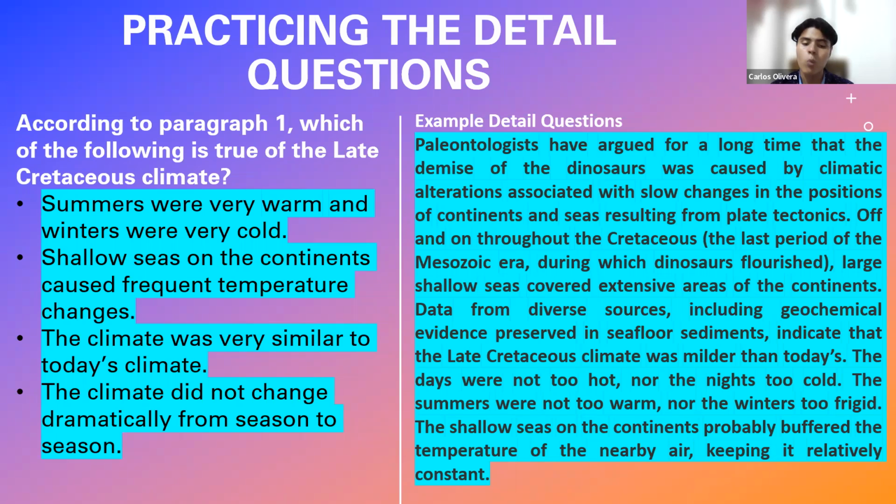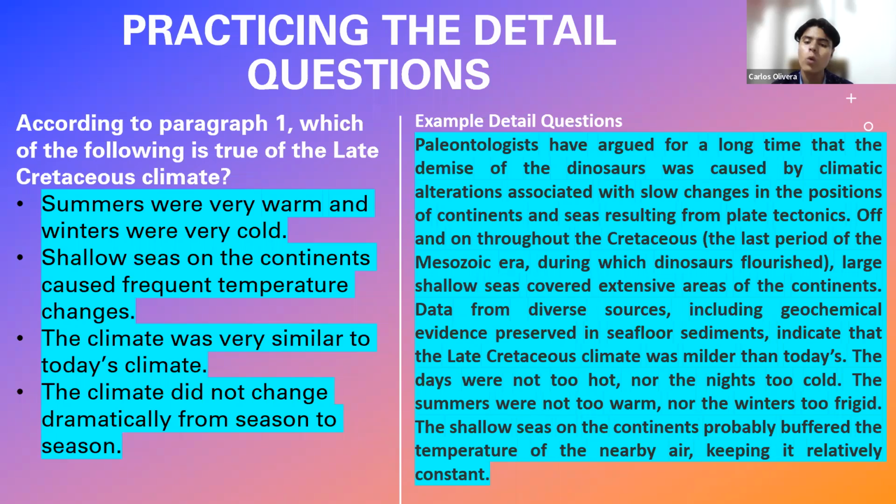Not with those words, yes, but it says that summers were not too warm, nor winters too frigid, and the last sentence says that the shallow seas on the continents probably buffered the temperature of the nearby air, keeping it relatively constant. So what it's telling you is that the ocean imitated the temperature of the air that was constant. So those sentences, that part of the paragraph, is telling you the climate did not change dramatically from season to season. Not with the same words, but those sentences mean exactly that.